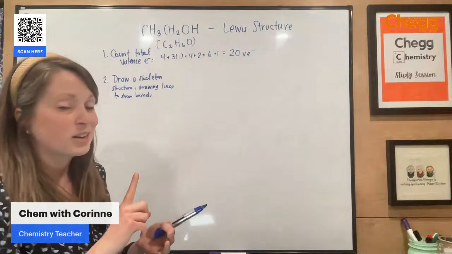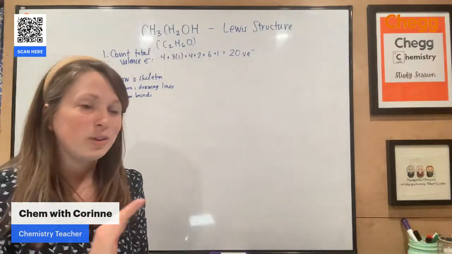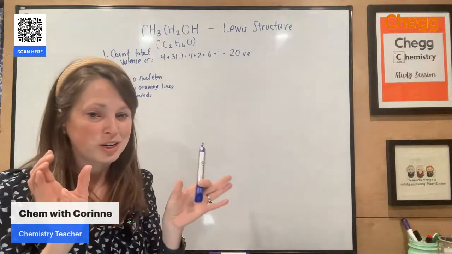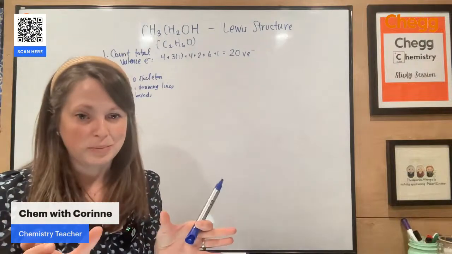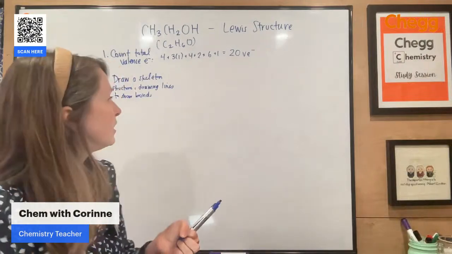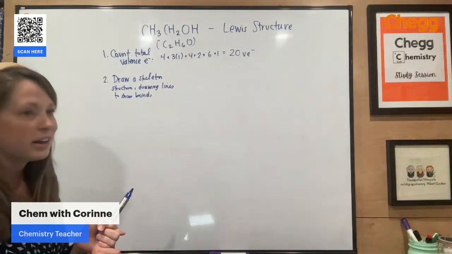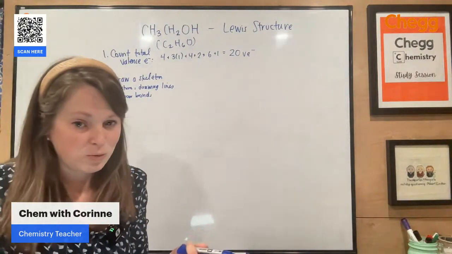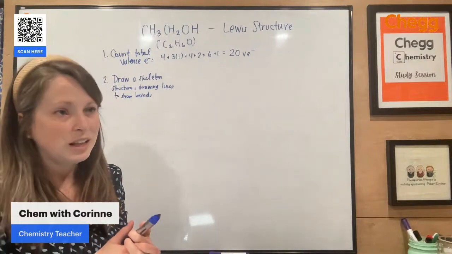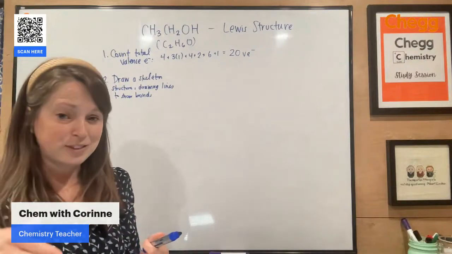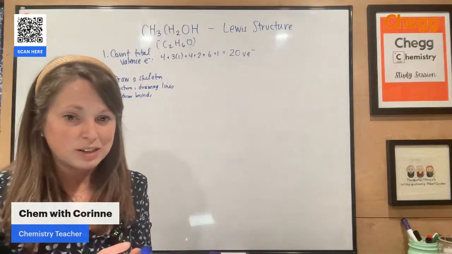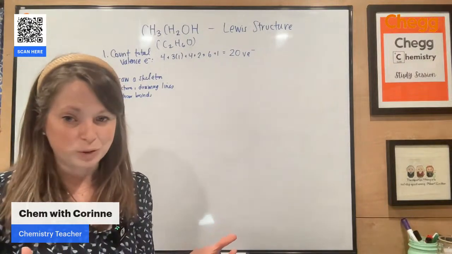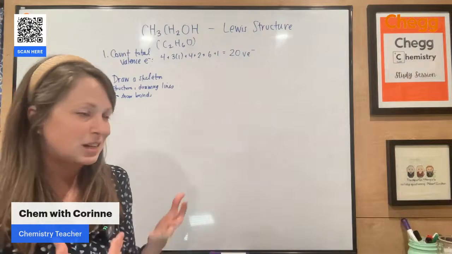Hydrogen only has 1 electron to share. It can only form a single bond. You're never going to have hydrogen in between 2 different elements. It also is never going to have any extra electrons. Thinking about your halogens on the opposite side, they have 7 valence electrons. Guess what? They only want 1. They will only form 1 bond as well. Versus oxygen, 1 to the left of that, has 6 valence electrons. How many bonds does it want to have? 2. So knowing those little tricks definitely helps too.